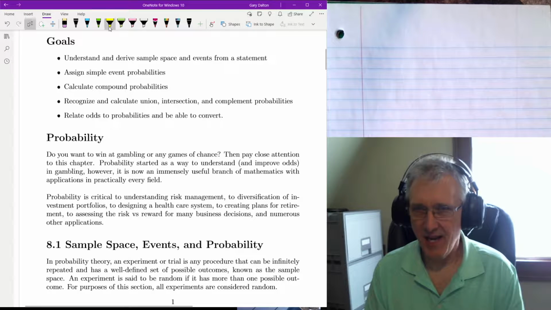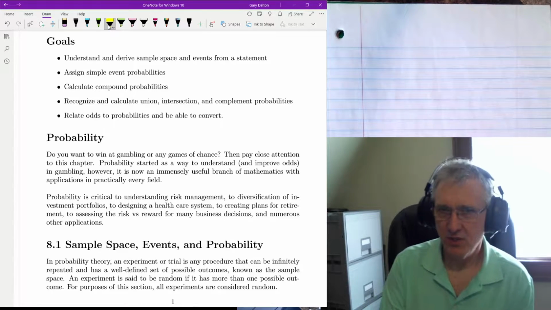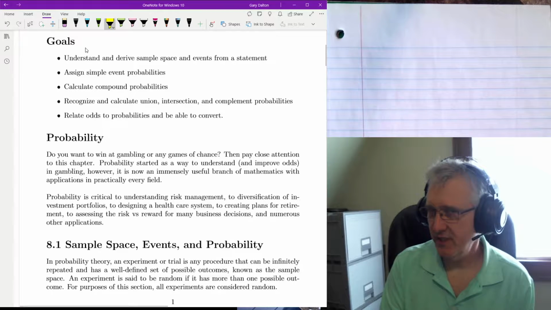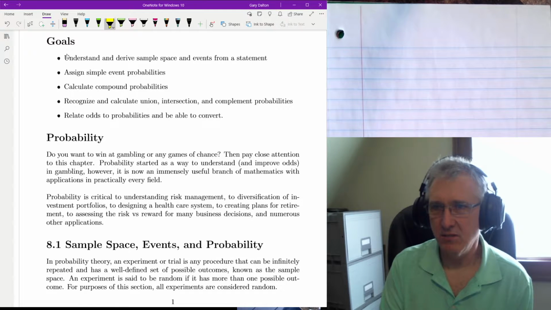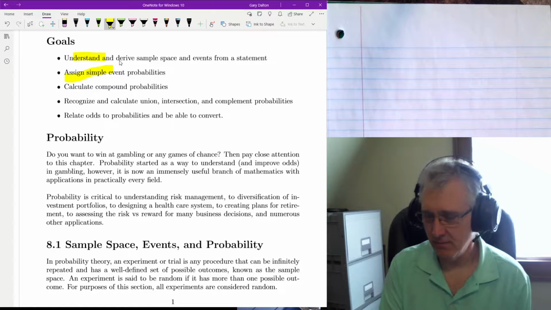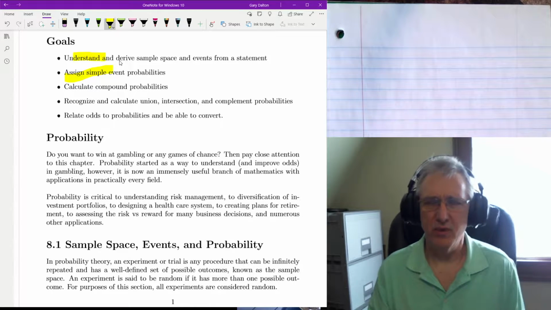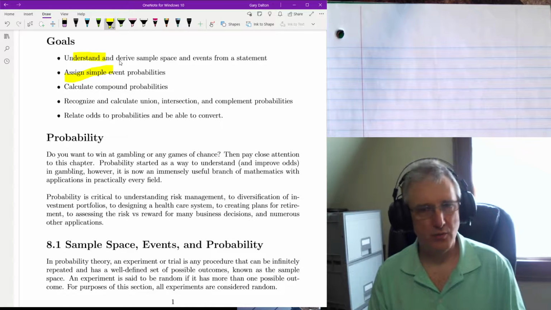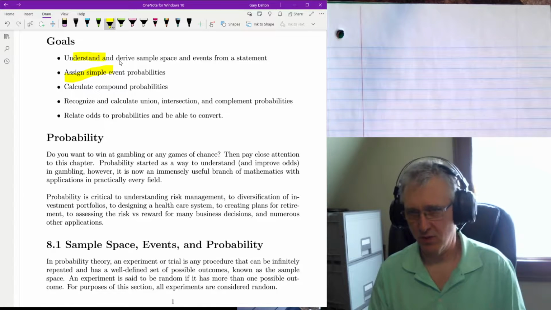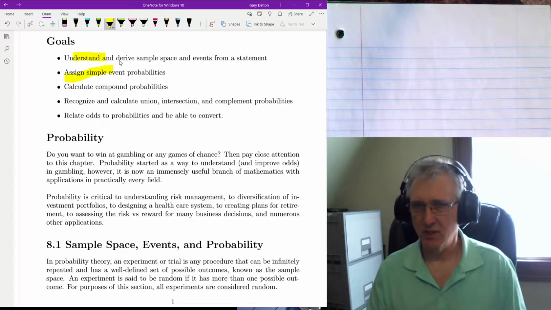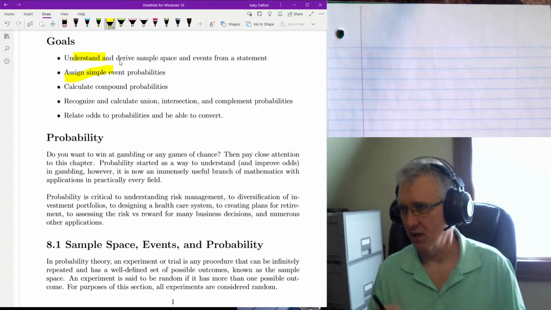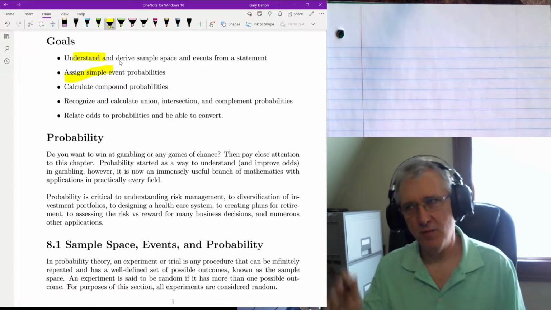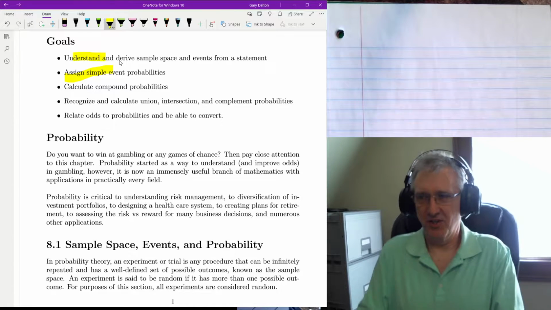So our goals for today in this particular lecture, I'll probably just do the first 2 goals here, is to understand and derive sample space and events from a statement, and then to assign simple event probabilities. And we'll just go over those 2 today in this particular lecture, and then we'll do probably 2 more lectures. One of them covers odds, and the other one will cover compound probabilities, perhaps union, intersection, and complement. We'll see how that goes. So there may be 2 or 3 more calculations here.